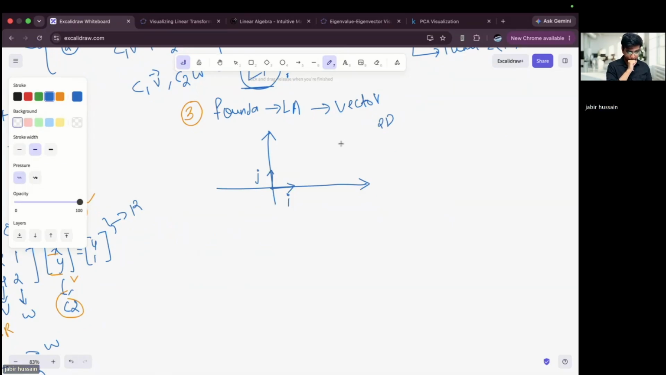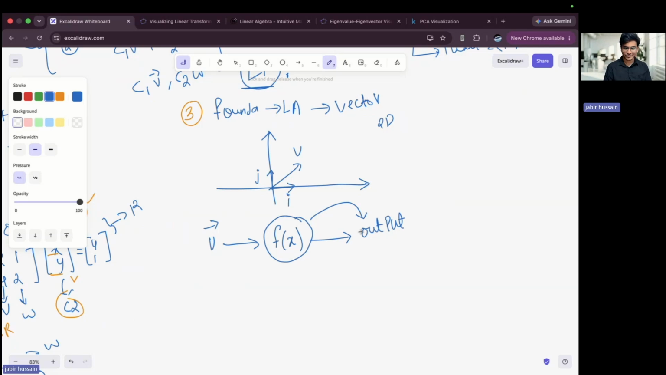Now imagine that I have a vector, and this vector can be anything. I have taken a two-dimensional vector, I have put this vector in a function, and this function has returned me some output. And because of this function, the overall space, the output which I get, has been transformed. This is the meaning of a transformation.